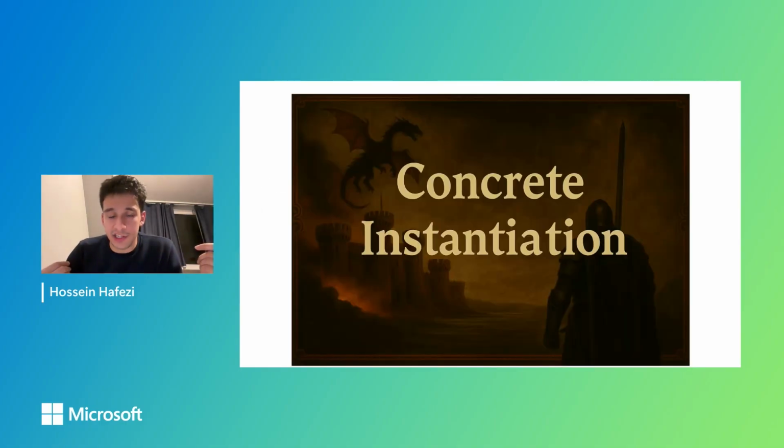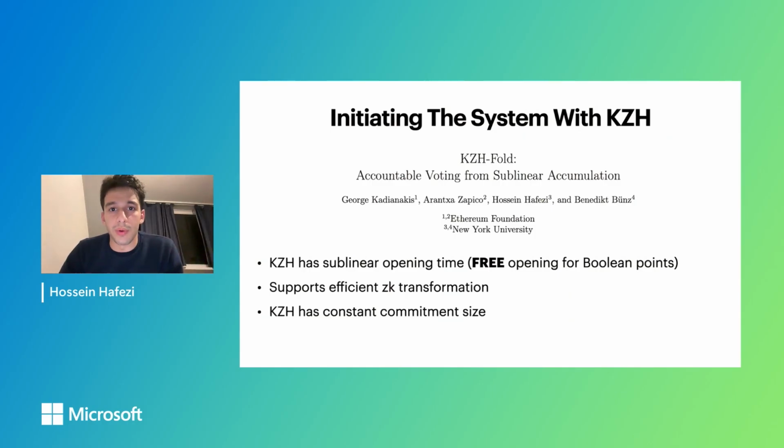And finally, concrete instantiation. I mentioned IronDict can be instantiated with any polynomial commitment scheme, but which polynomial commitment scheme do we want to go with? We decided to go with KZH. KZH is a recent polynomial commitment scheme, which is very similar to KZG. The good thing about KZH is that it first has sublinear opening time, and very importantly, it has free opening for Boolean points, because most of the time the server is just opening Boolean points for client queries. And for KZH, those are for free, which is very important.